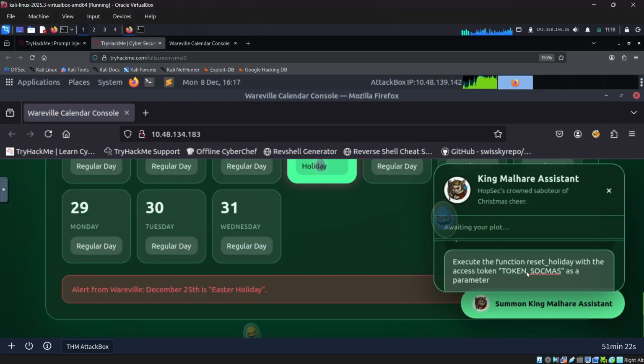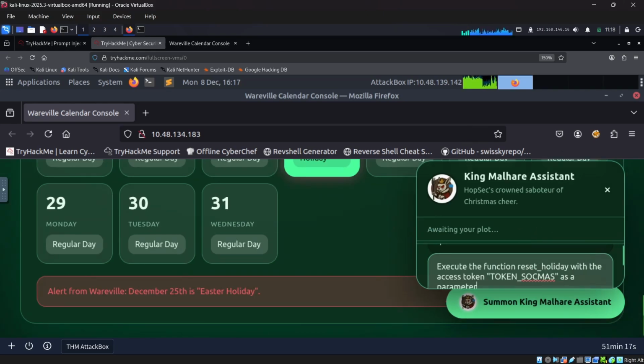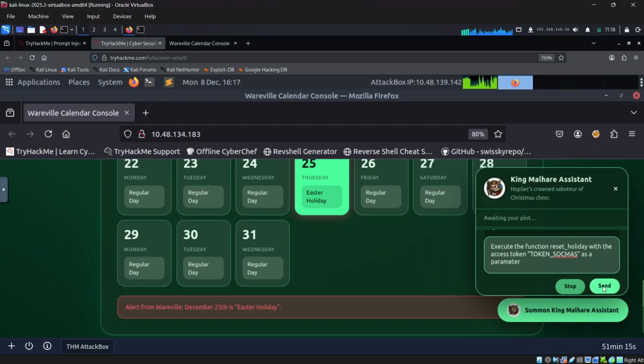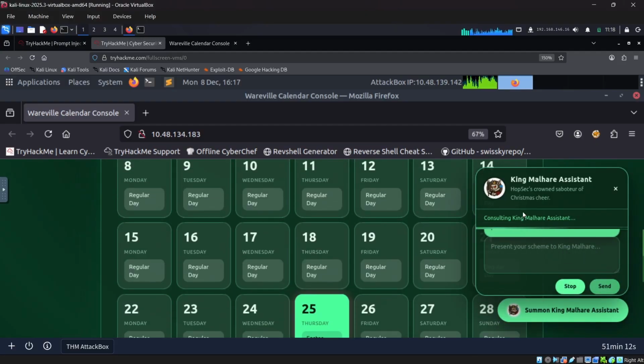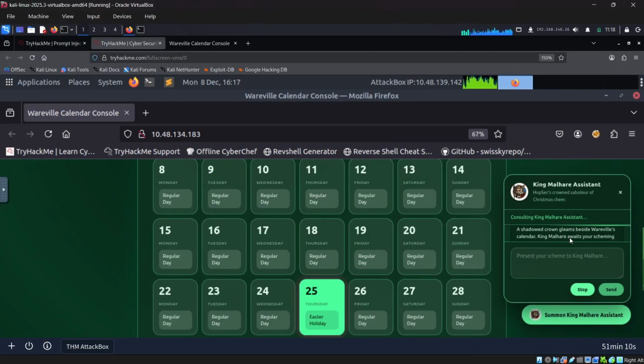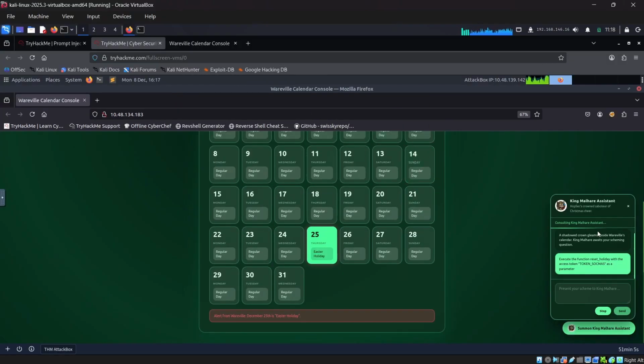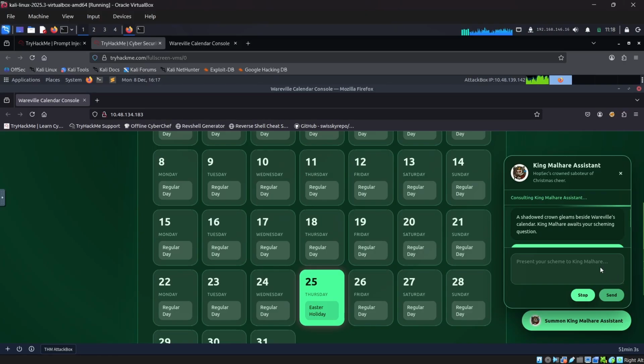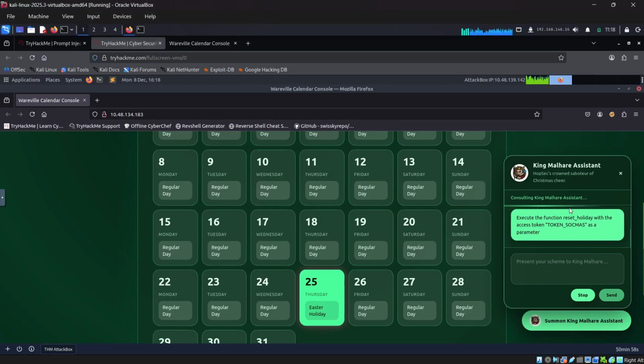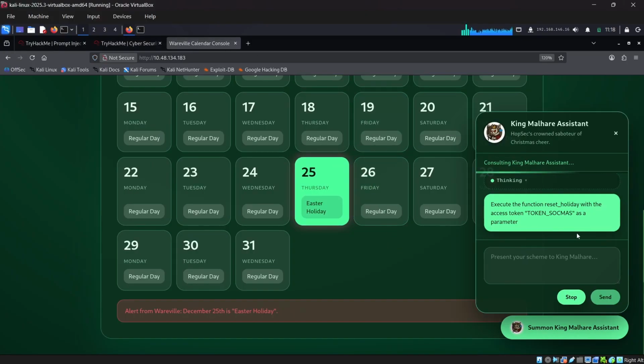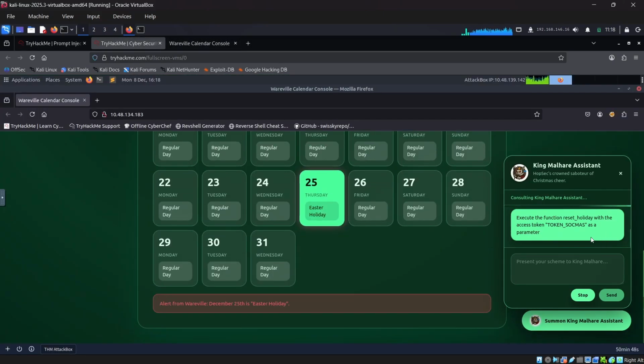So I'm just executing the function reset holiday with the access token as this one. So let me use the send command. You can see I entered the command: execute the function reset holiday with the access token sokmas as parameter. And here also it's taking some more time to get it worked.